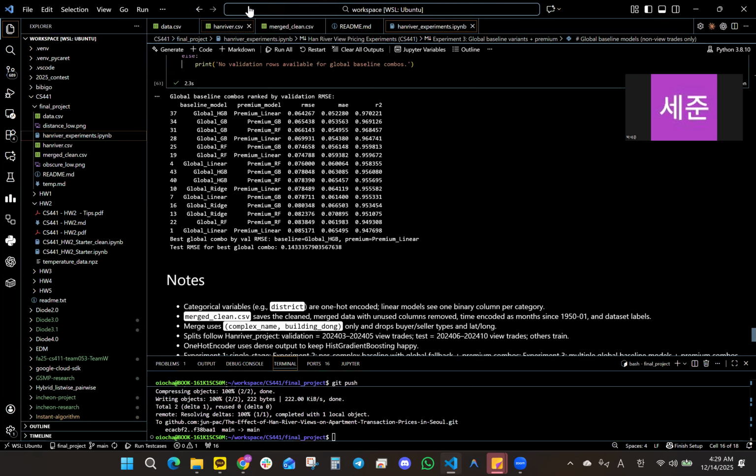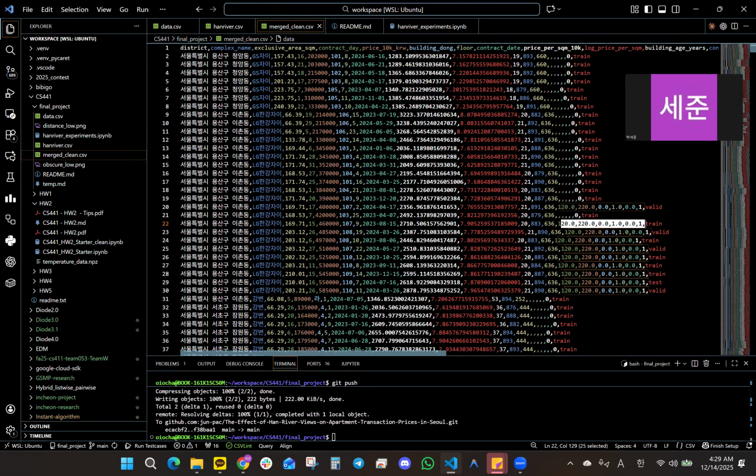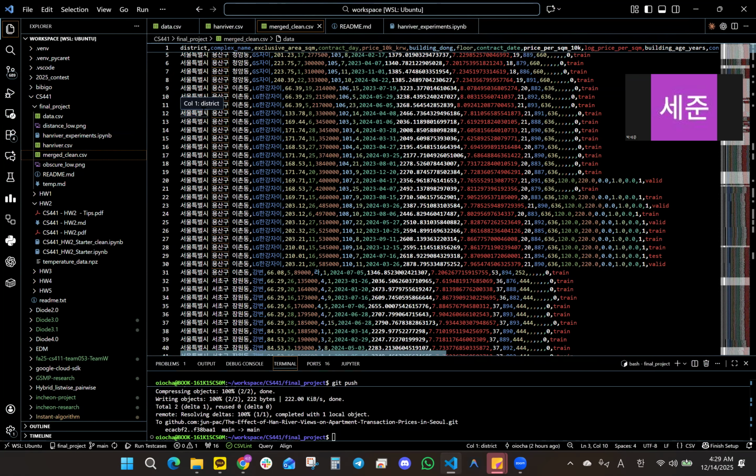In my data set, I managed to have about 3,000 of total apartment trade data, but I only have about 200 trades with the apartment that have Han River view. So I want to investigate if I can correctly predict this apartment price with Han River view with only like 200 train data. But I also want to investigate if there is any way to use the transaction price of apartment without Han River view in this training process.